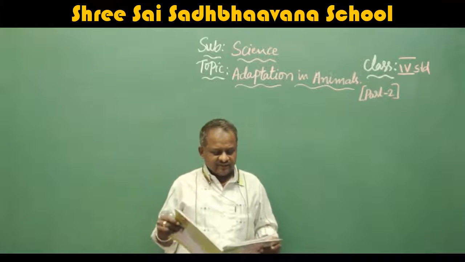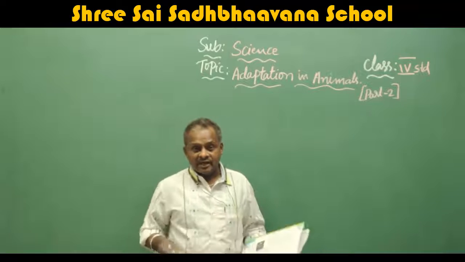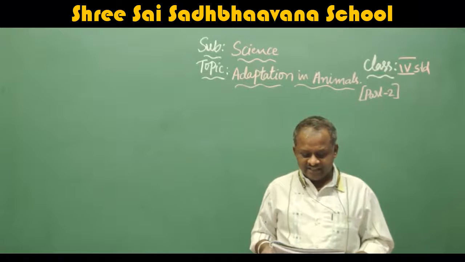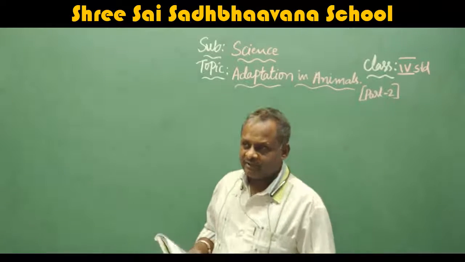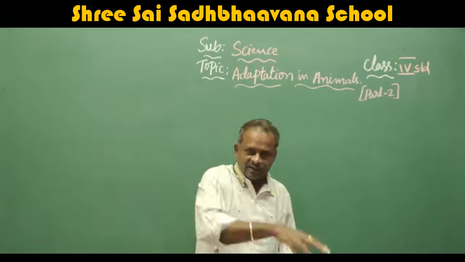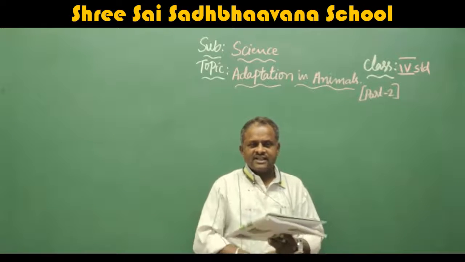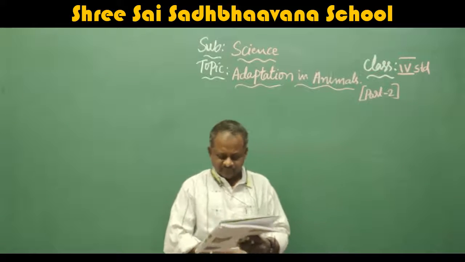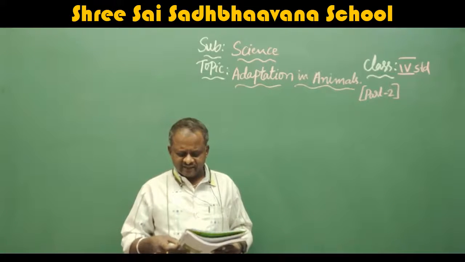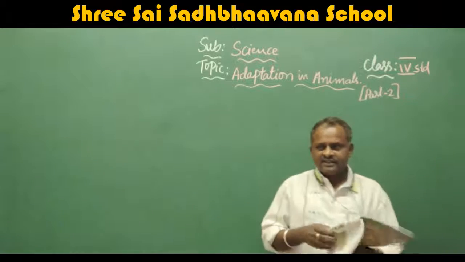Next we have studied the aquatic animals, the animals which live inside the water. Then we studied amphibians. What is the meaning of amphibians? They are the animals which live in water as well as on the land. We have studied up to here. Page number 22. Here they have given the figures of an alligator and a toad. Toad means frog. They have given the pictures.